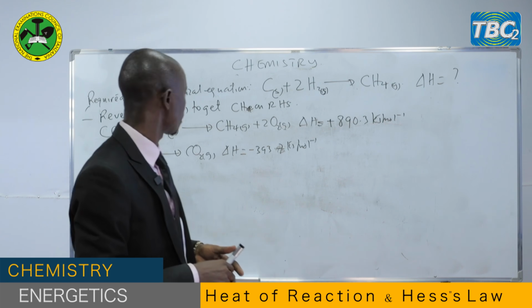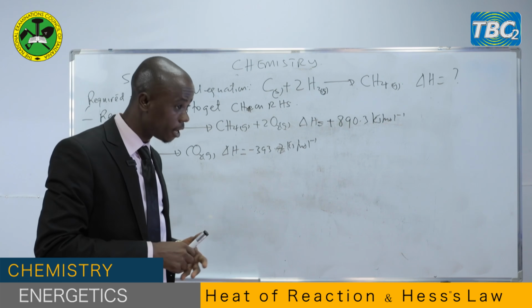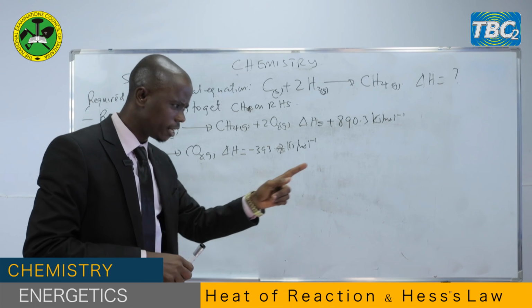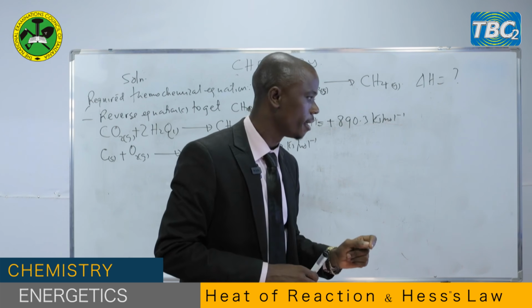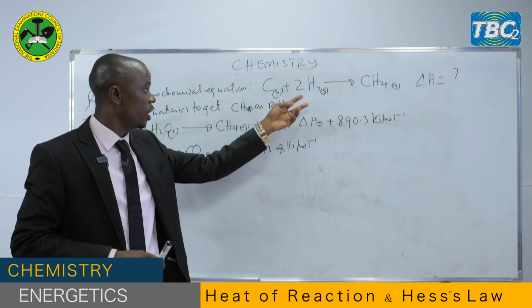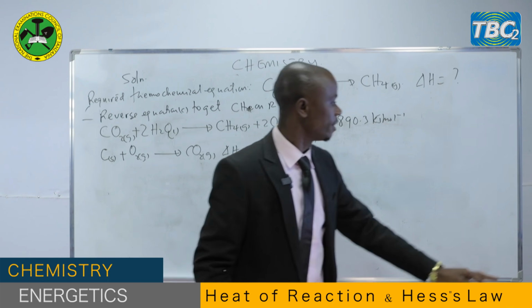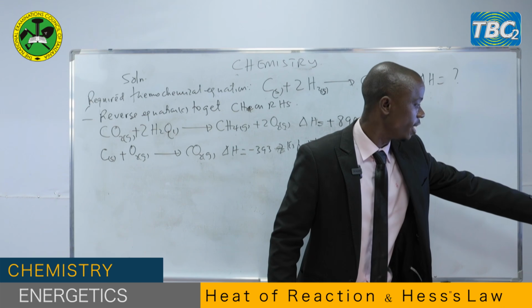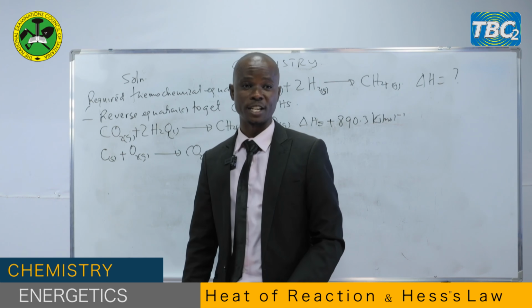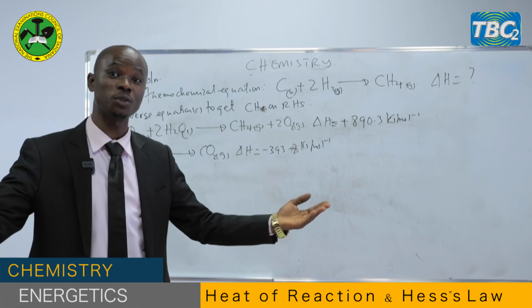Now, we go to the last one. There is hydrogen. That is the remaining element. Now, the remaining equation is B, and it has got hydrogen. In the required thermochemical equation, we have 2 moles of hydrogen gas. But in the thermochemical equation given, we have only 1 mole of hydrogen gas. What are you going to do?